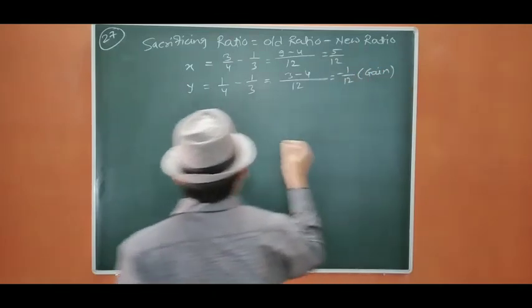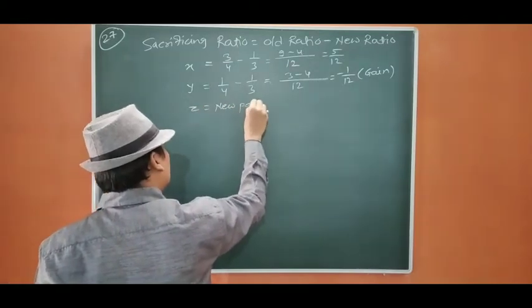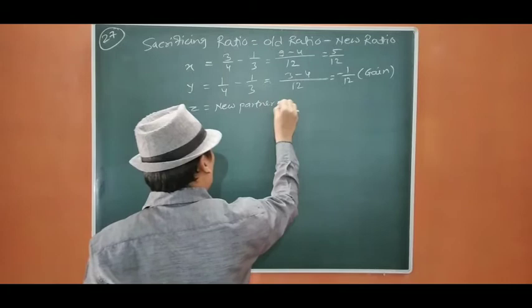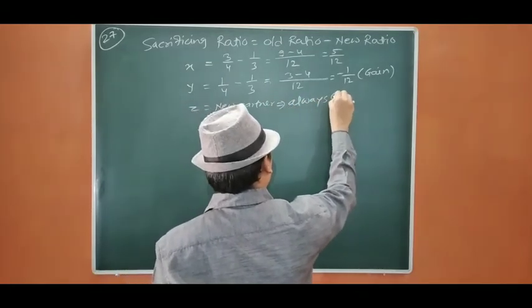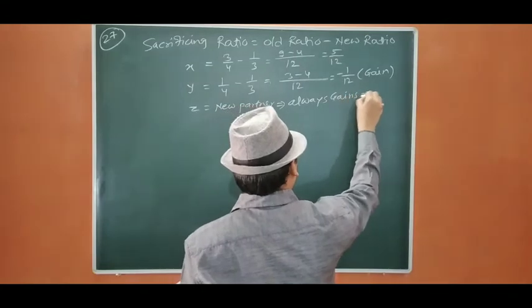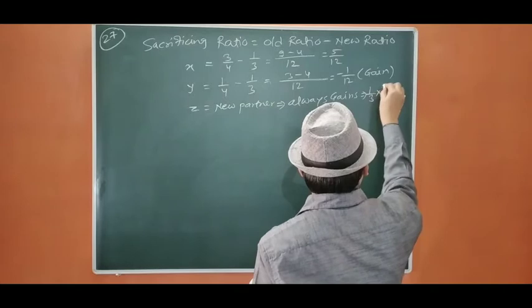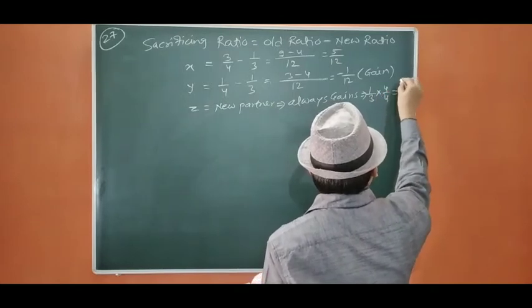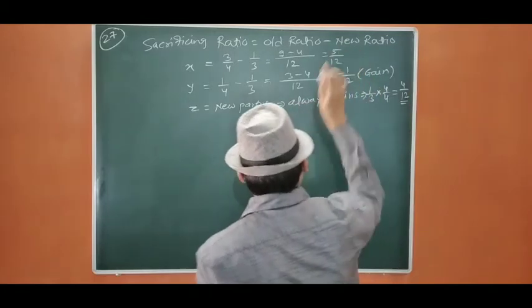And Z is a new partner. New partner always gains. His share is 1/3, that is 4/12. It is also gain. So 4 plus 1 equals 5.